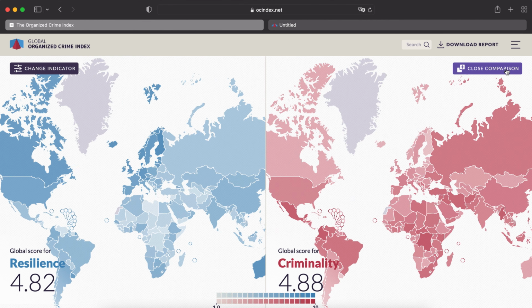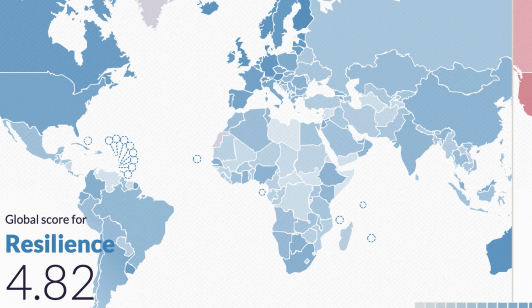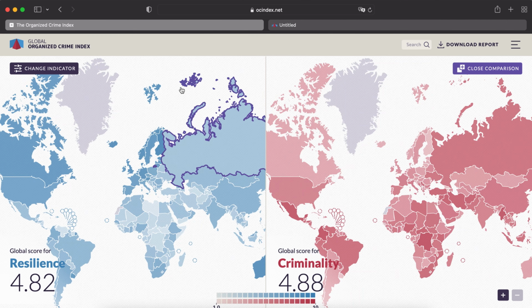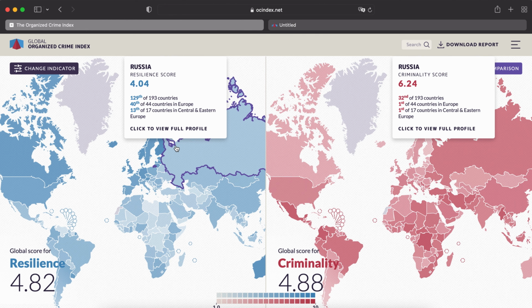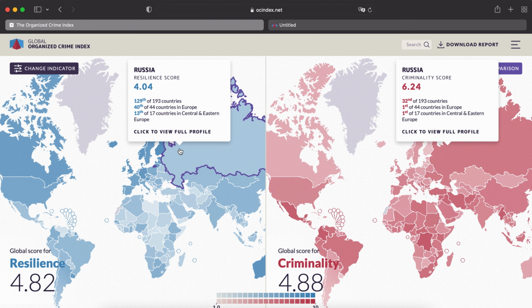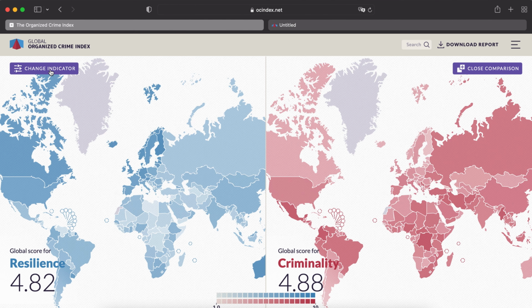By default, as soon as you click on the compare heat map, it's going to bring on the left hand side the resilience aspect, so you can essentially browse around different countries and see the score that is provided at country level in the two areas for criminality score and resilience score. And again, you can apply some filtering and make changes as you want from the top left.